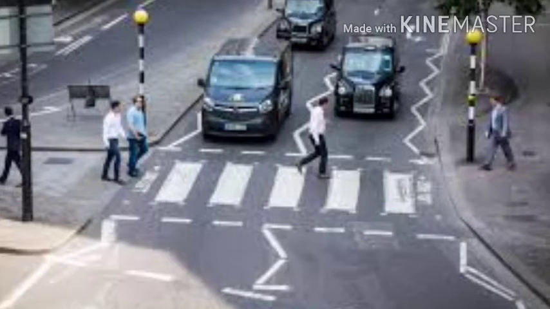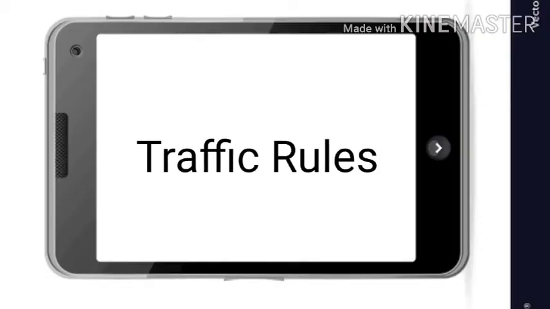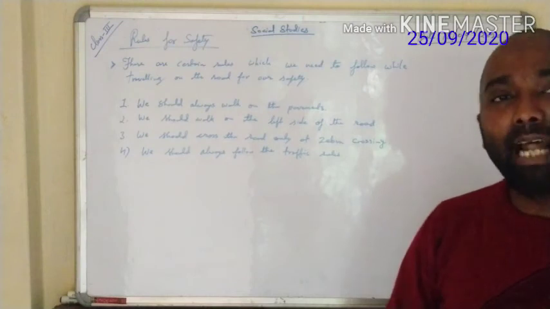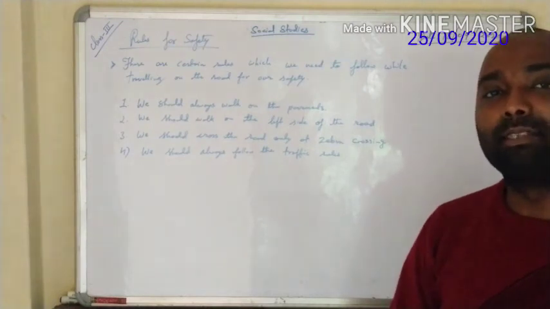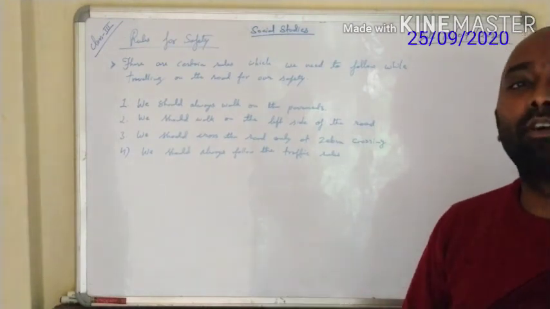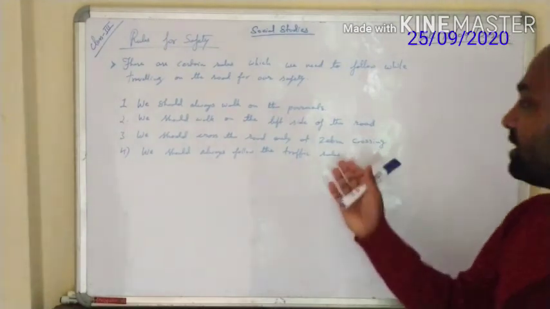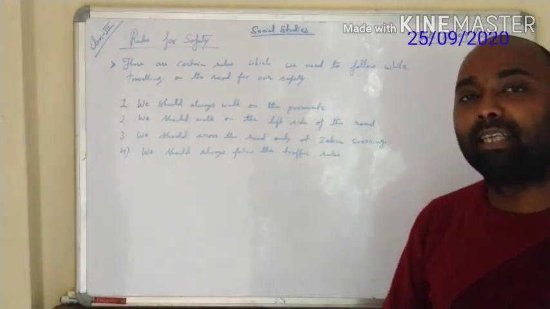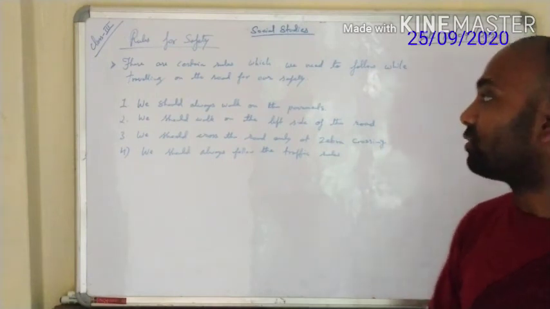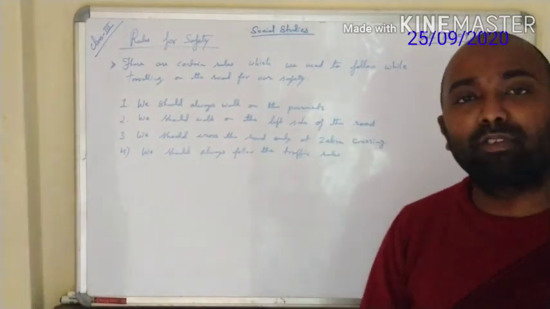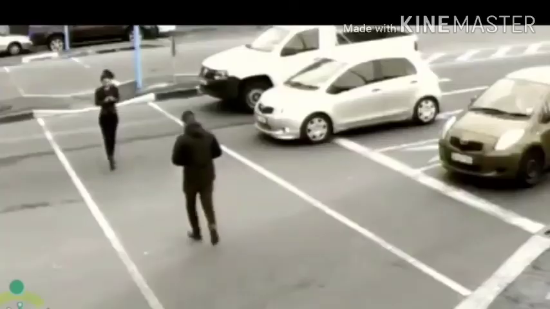Now the next point is we should always follow the traffic rules. Traffic rules are very important, and they should be obeyed so that the accident chances will be less. The accident chances are more if you do not follow the safety rules on the road. This is one of the rules that are made for the safety of the people, that is the traffic rule.